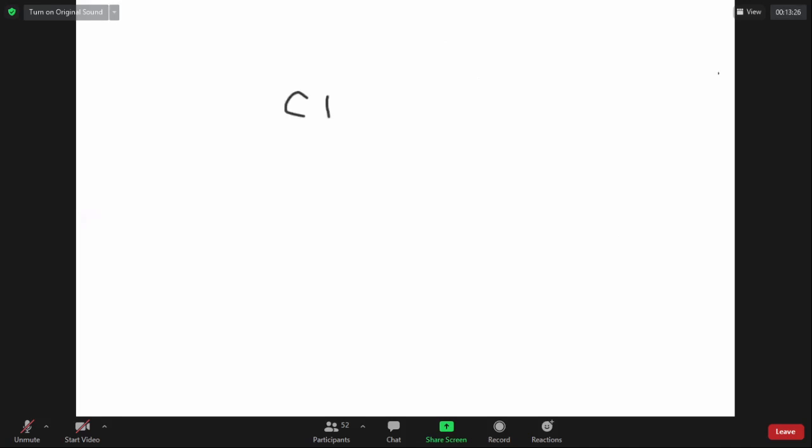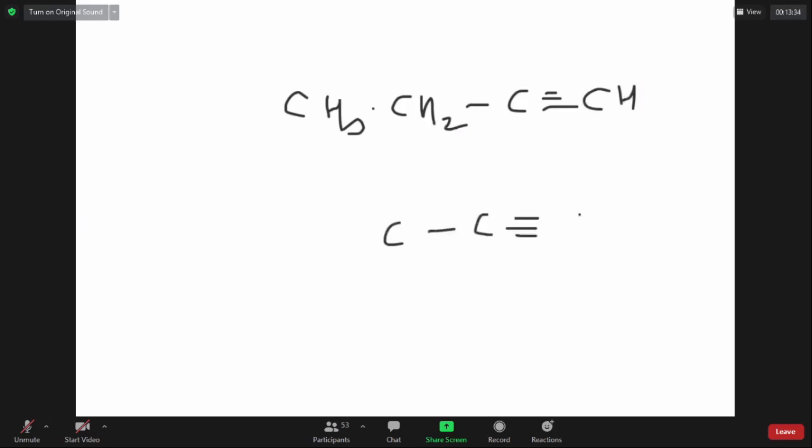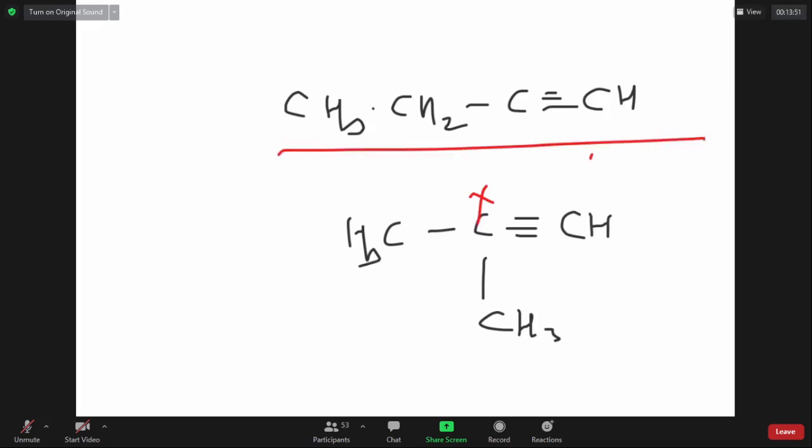If this alkyne has 4 carbons, can I write a chain isomer keeping 3 carbons like this on one side chain? Can I write like this? No. Why can't I write? This carbon is becoming pentavalent, which is not possible. There is no way to write chain isomers if the alkyne has 4 carbons, so you